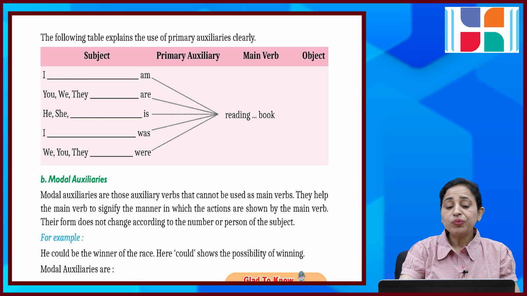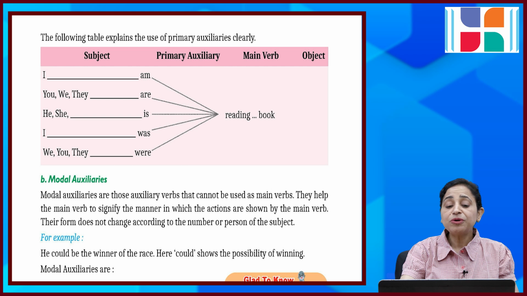I am, you, we, they are, he, she is, I was, we, you, they were, reading a book. So you use these with these subjects, right? You can't use them with I just anywhere, right? I always comes with, what does I come with? Am, okay?